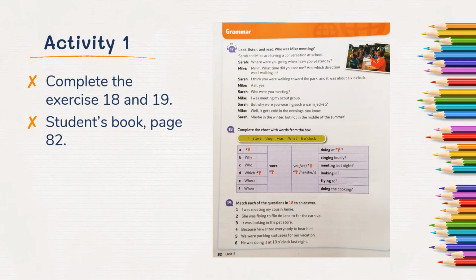You're going to read the dialogue that is on page 82 in your student's book, exercise 17, and answer the question. Who was Mike meeting? When you finish that conversation, you have to complete exercise 18. In this exercise, you have to complete the questions with the words that are missing. Then, in exercise 19, you have to match the answers with the questions in exercise 18.